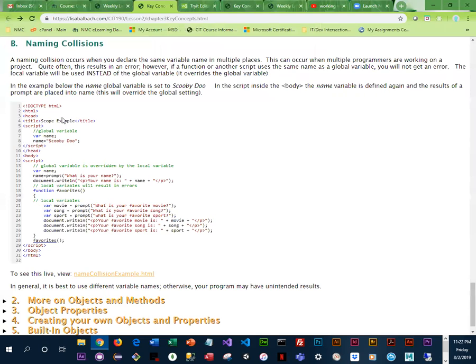Sleeping. Okay, so name was initially set to Scooby-Doo. That was overridden by Scrappy-Doo, and then we've got the rest filled in. Okay, so that is a naming collision. So when I do coding, I try to use different variable names to avoid this problem.